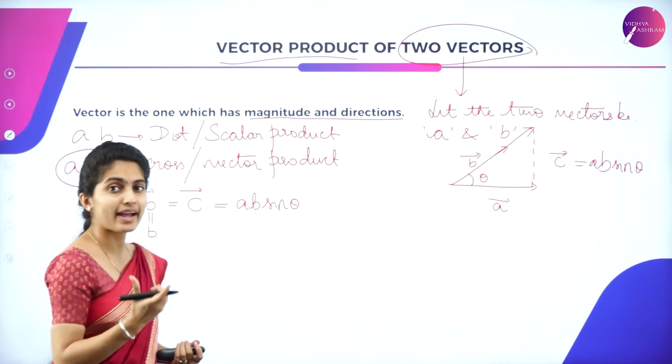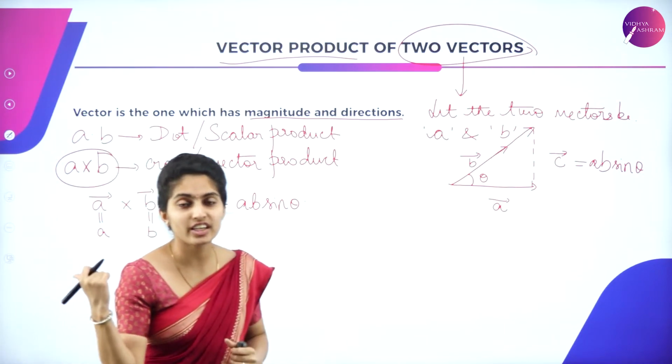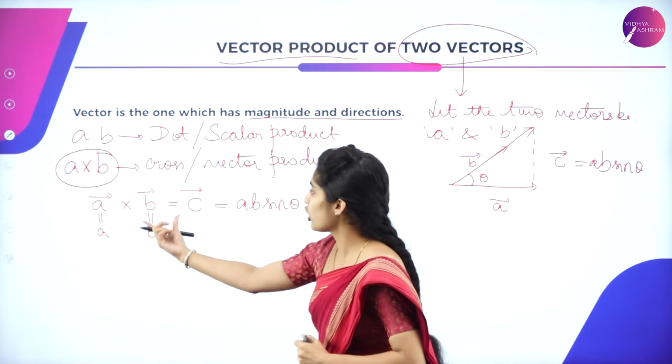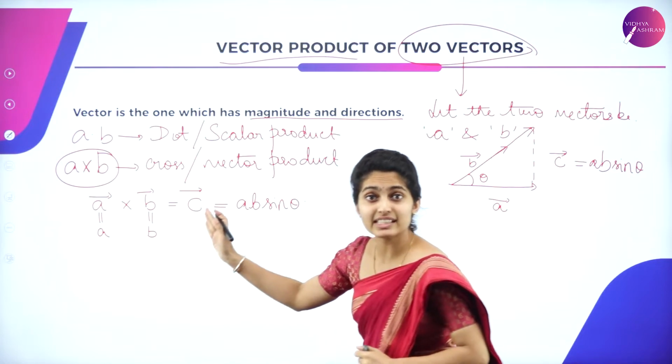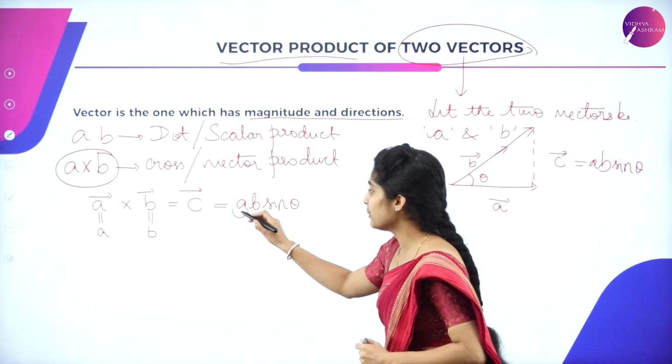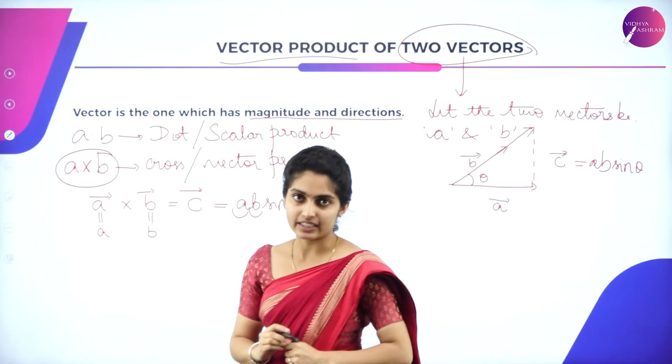So what is the magnitude of vector C? Vector C is the cross product of vector A and vector B, and the magnitude of vector C, in terms of the variable magnitudes A and B, is AB sine theta.